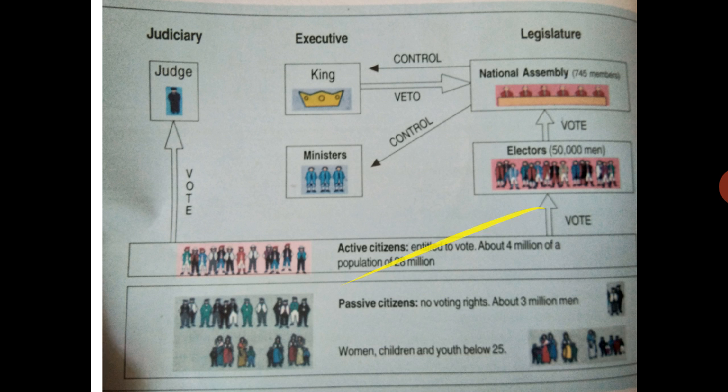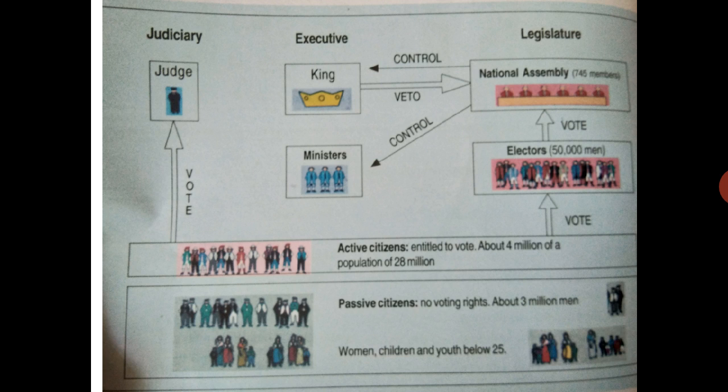In the chart, legislature, executive and judiciary are given. The king is there, but the maximum power, and all things, were under the National Assembly. The king was also under the National Assembly.